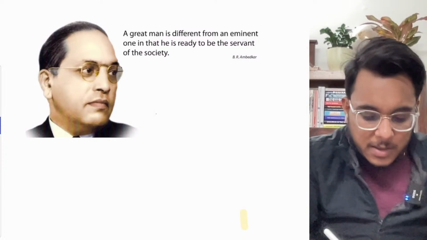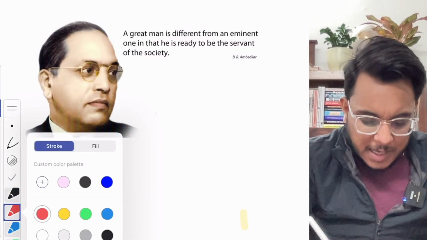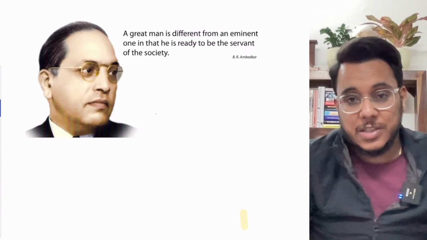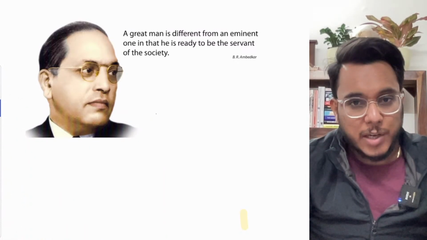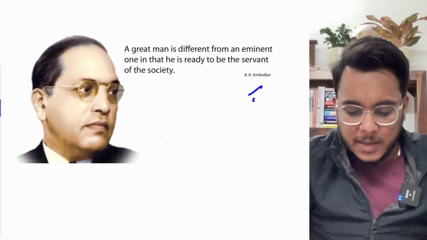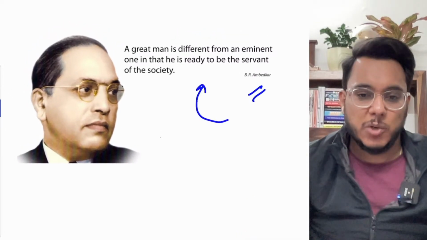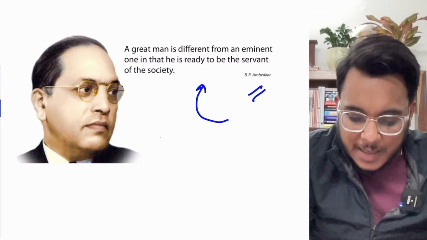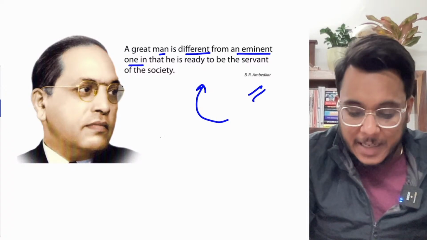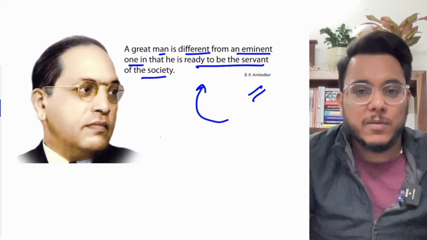So guys, in every class we start with a GS quotation so that you can complement your GS answers in either paper 1, 2, 3 or 4. So today we'll take the quotation from Dr. B.R. Ambedkar, the chief architect of the Indian Constitution. Dr. Ambedkar says that a great man is different from an eminent one in that he is ready to be the servant of society.